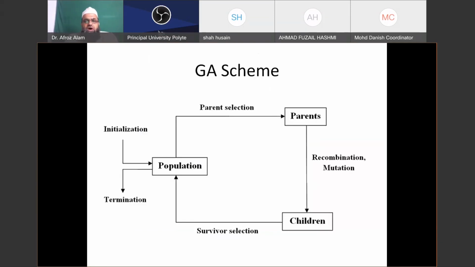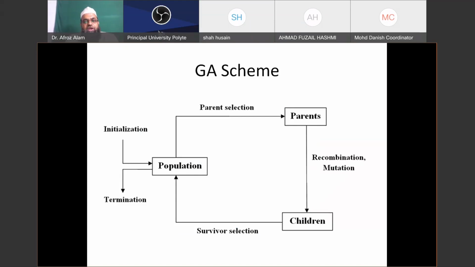So this is a basic GA scheme in which we start with our population, known as initialization, and then we are going to exploit the information available so far with our population. For that we need crossover.